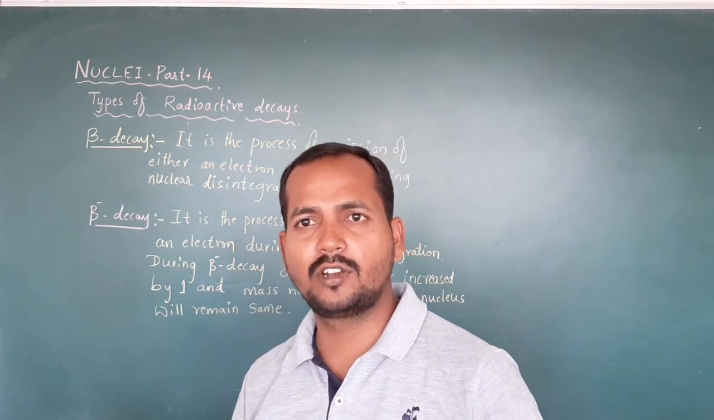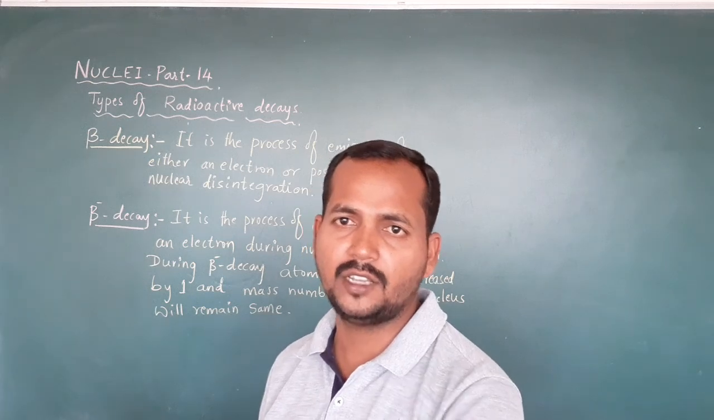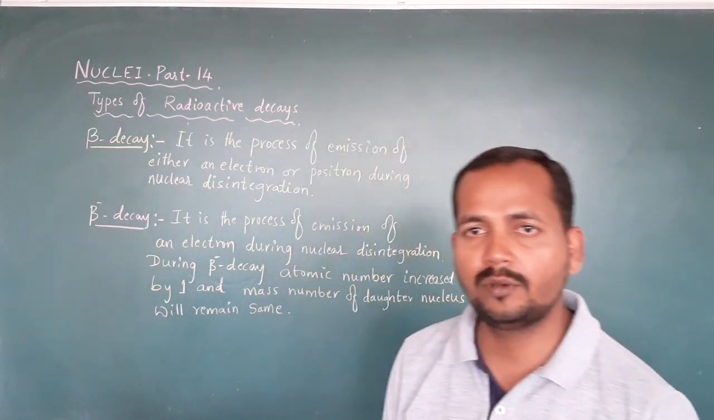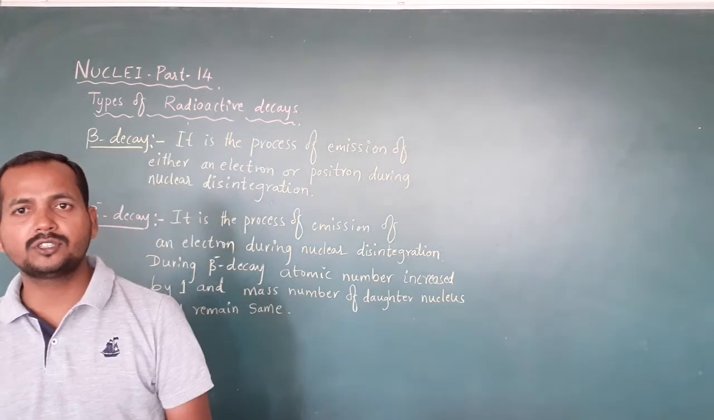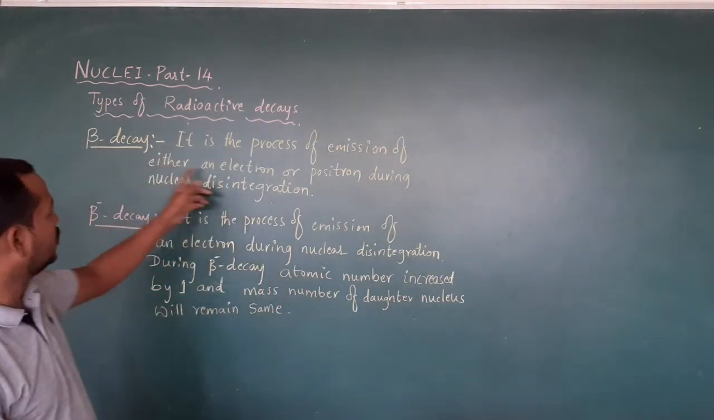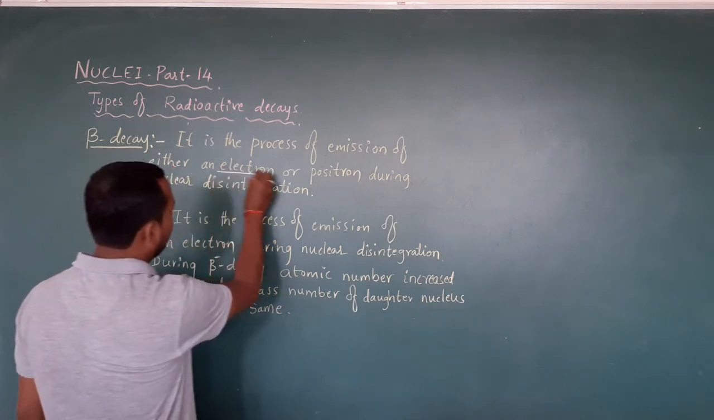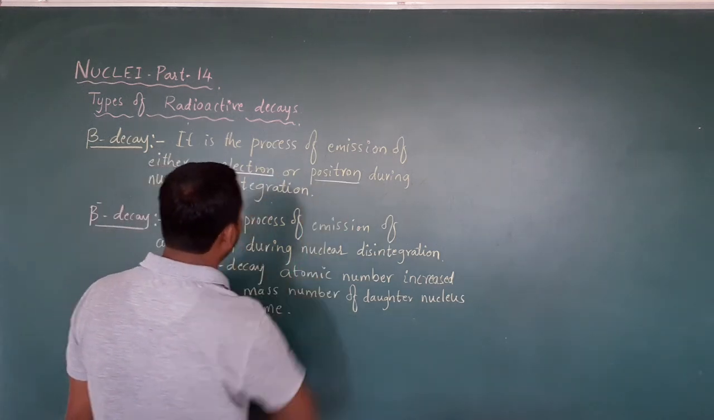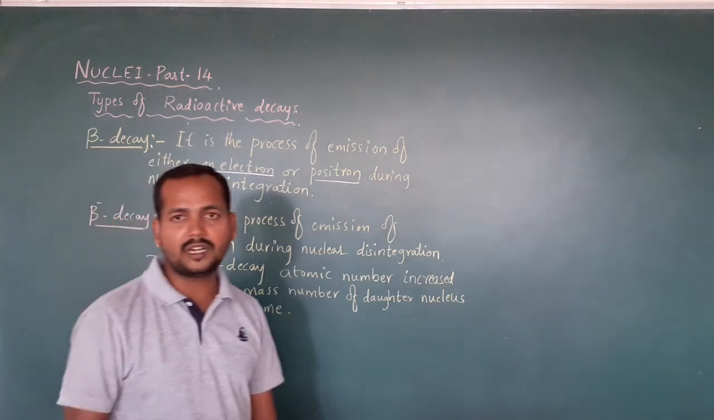Hello, welcome. This is nuclear part 14, and after alpha decay, I am going to explain beta decay here. What do you mean by beta decay? It is a process of emission of either an electron or positron during nuclear disintegration. This process is called beta decay.